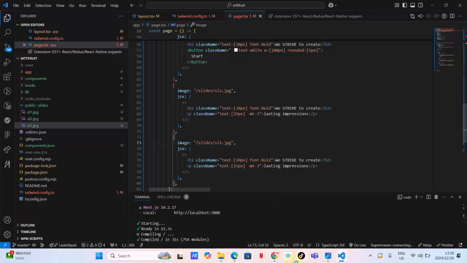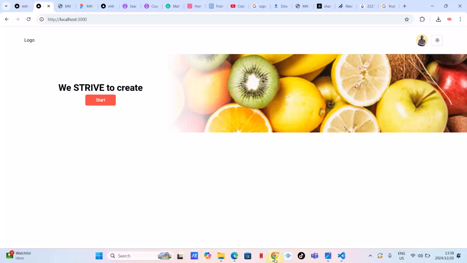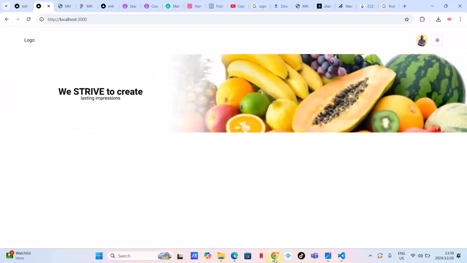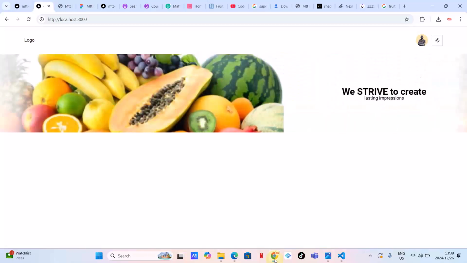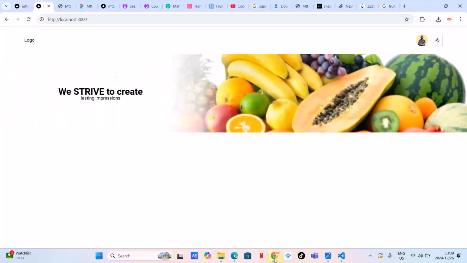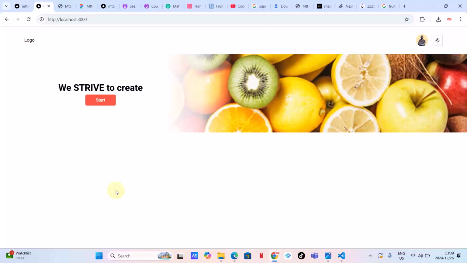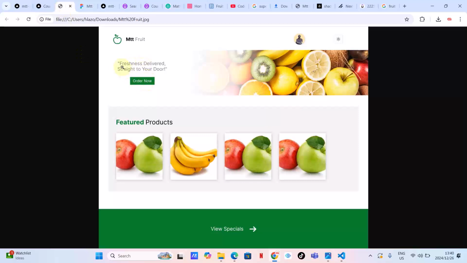Suppose everything just works well. As you can see, guys, everything works well. Happy with this. That was Mtt carousel. I think that is it. We can change these as we want. Let's go back to our component.